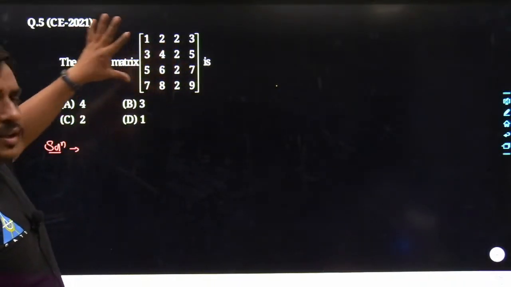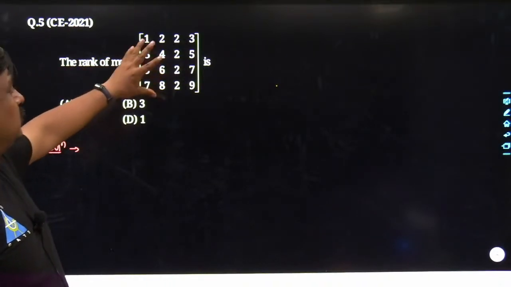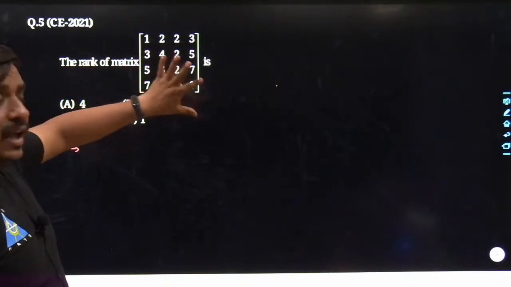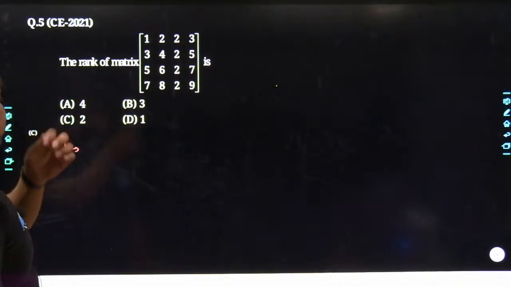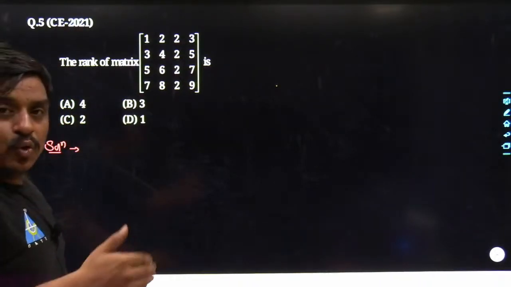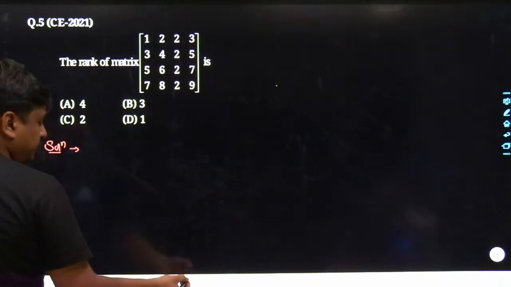So at least one thing is quite sure, the rank of this matrix cannot be 4, because we got to know at least one row is dependent on the rest of the 3 rows, but still we are not sure whether a few more rows are linearly dependent. So what I would do, let me take a few elementary operations.